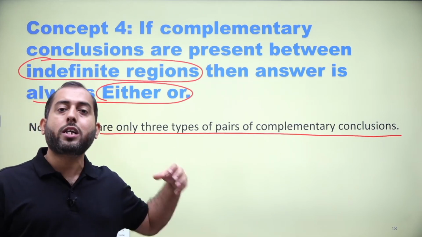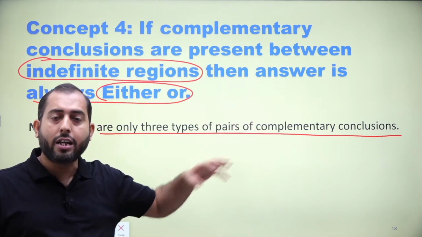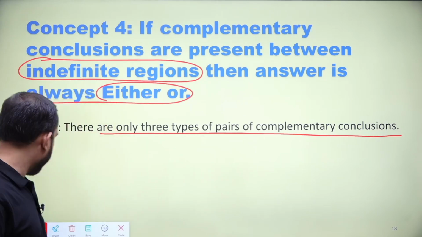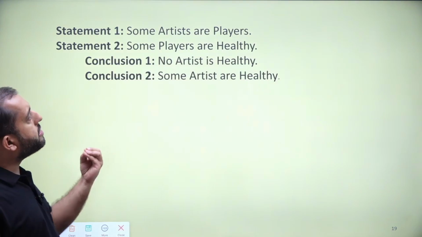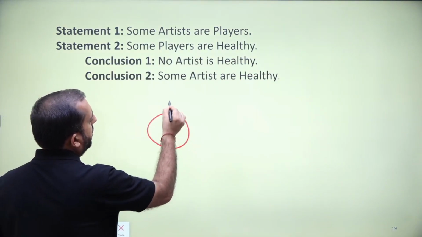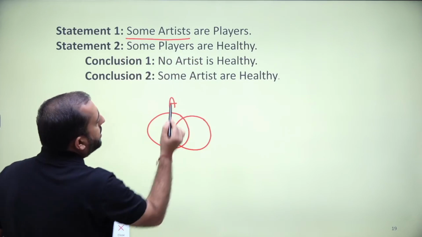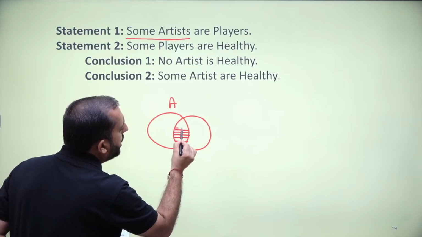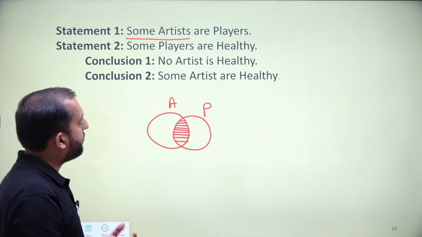Now what is the meaning of complementary conclusion, how to find it out, how to solve this question? Let's understand all this stuff with the help of the questions directly. Now see, this is the question. It says some artists are player. Okay, so artist and player. Now some artists are player, that is why this intersection is definite reason, and remaining part of artist and remaining part of player is indefinite.